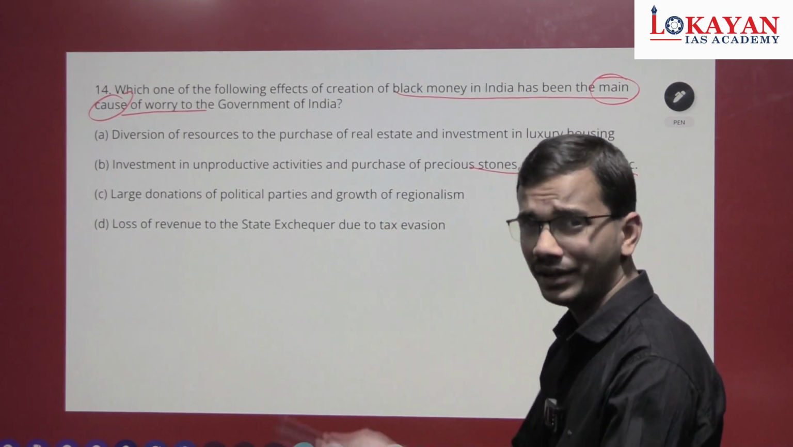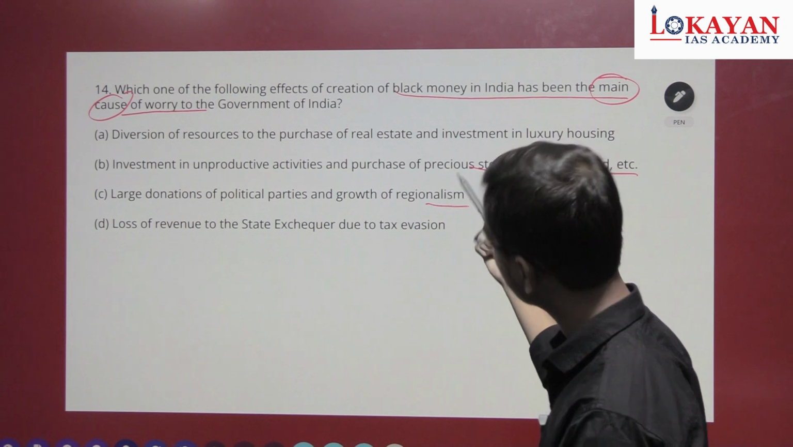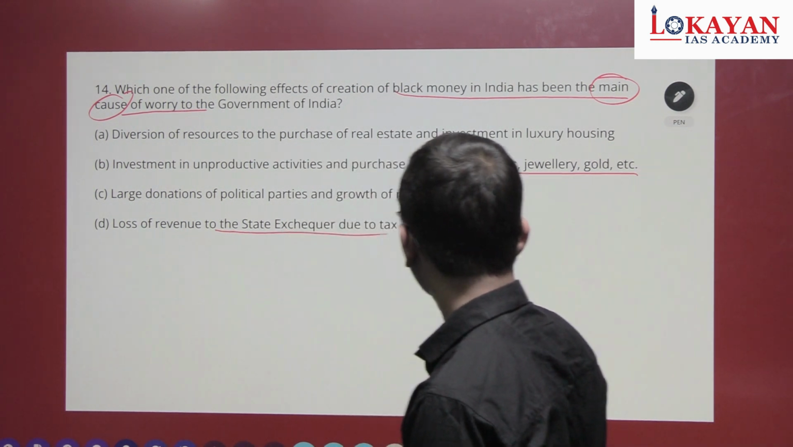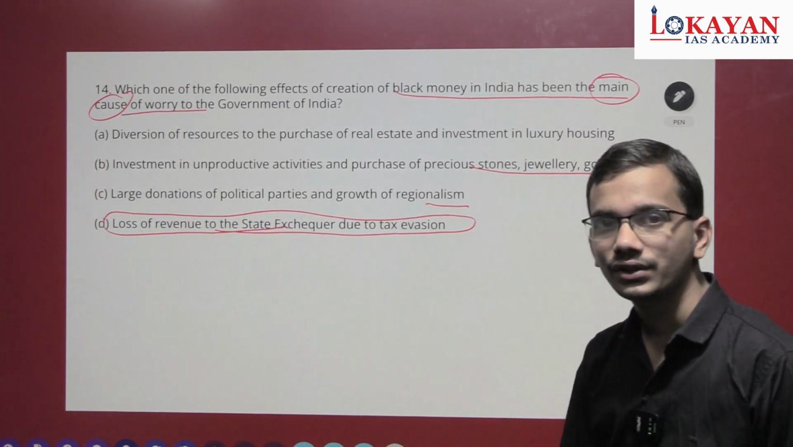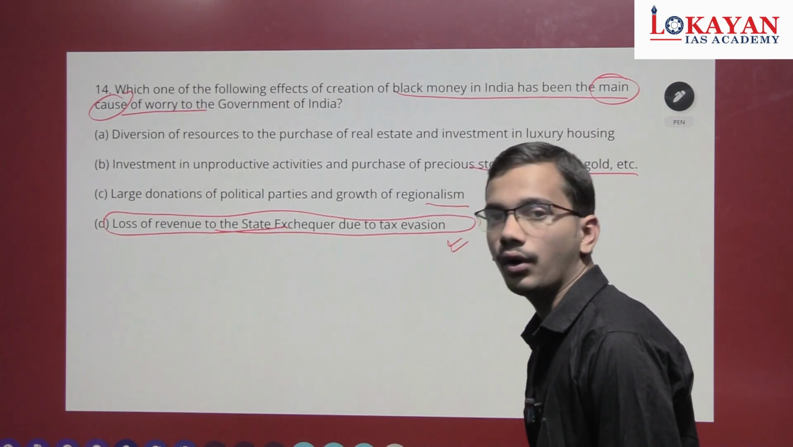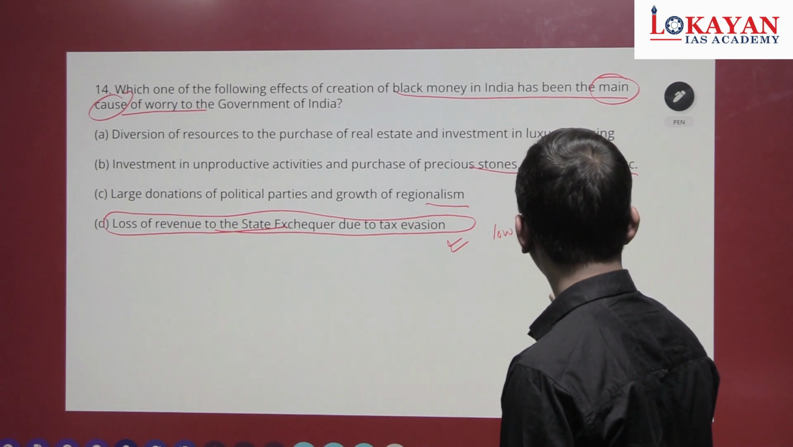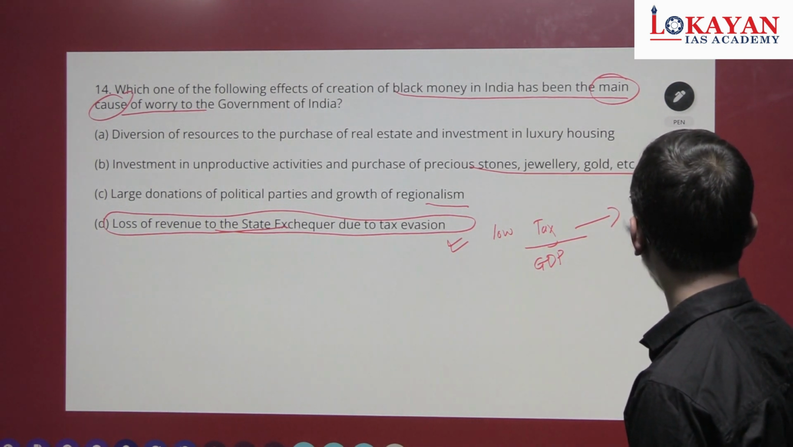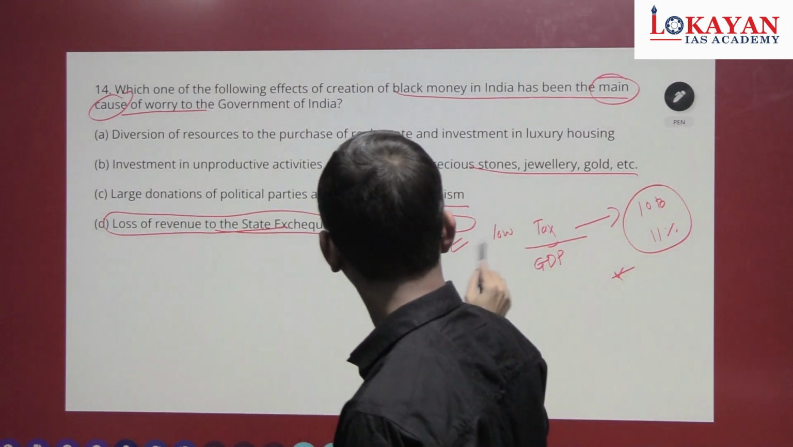No. Let's read all statements first. Large donations to political parties and growth of regionalism. Now read it. Loss of revenue to the state exchequer due to tax evasion. This one is correct. So the black money isn't accounted, how can it be taxed? This is the main reason, because already we have low tax to GDP ratio. We saw it in an earlier question. Low tax to GDP, almost 10 to 11%. Okay, so tax evasion is the main cause. This is the answer.